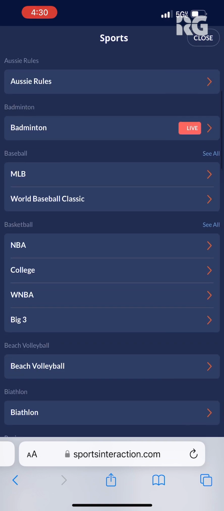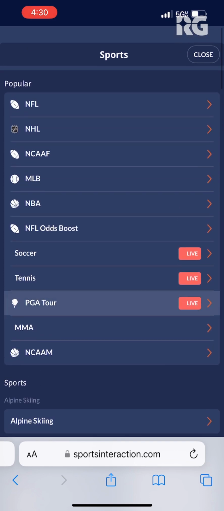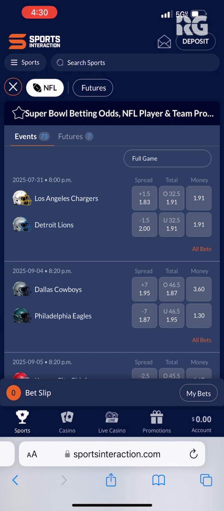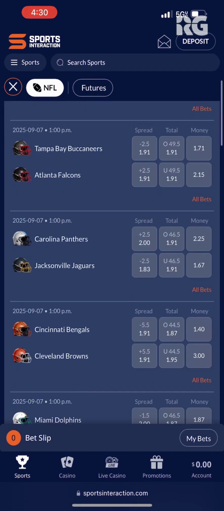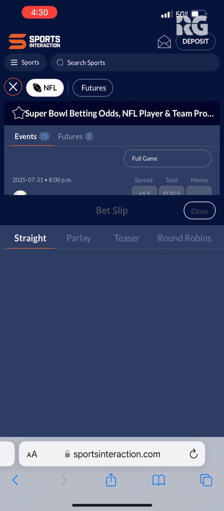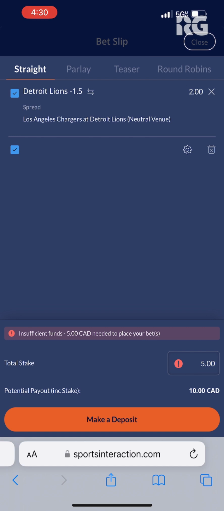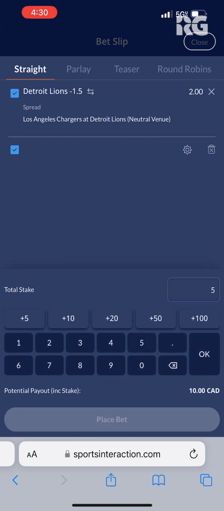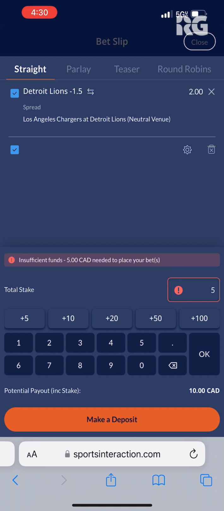So here's how to place a bet using your phone. Let's go with the NFL. NFL's right around the corner. Let's go ahead and click on that. As you can see here, you just have the different teams, the different games. You have all bets. You can even look at more markets than this, but just to show you how it works, I'll click on the point spread here. Open this up, and then all you'll do here is input the bet amount that you want. For this, I don't have enough money in this account to wager, but there would be a place bet option here. So you just click that button afterwards, and then you just wait for the result, and you're off and running.